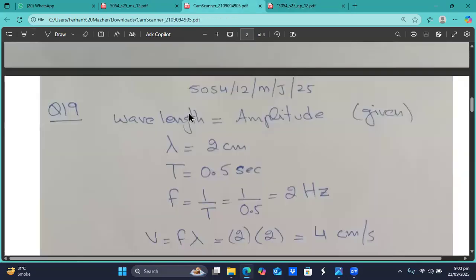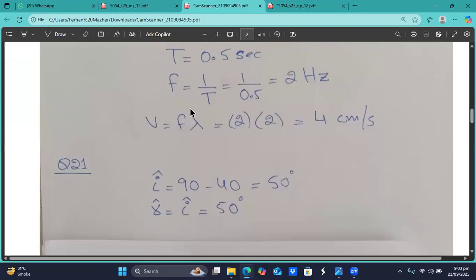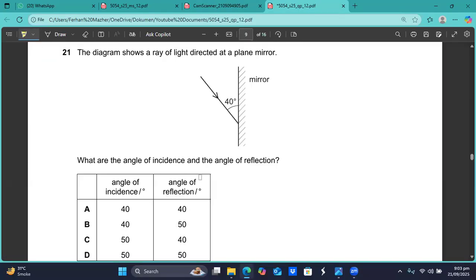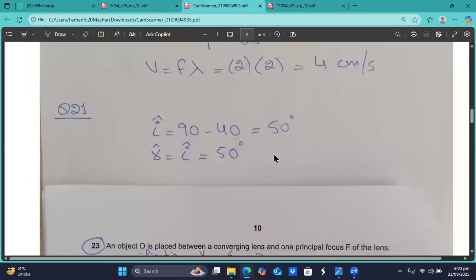Let me show you. Here you have to draw a normal. A normal is a line which makes a 90-degree angle with the surface of the mirror. The angle between the normal and the incident ray is called the angle of incidence. So the angle of incidence will be 90 minus 40, which is 50 degrees.